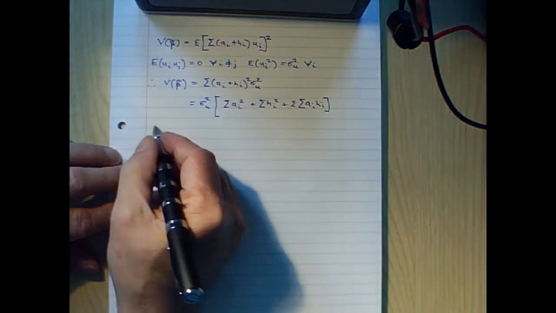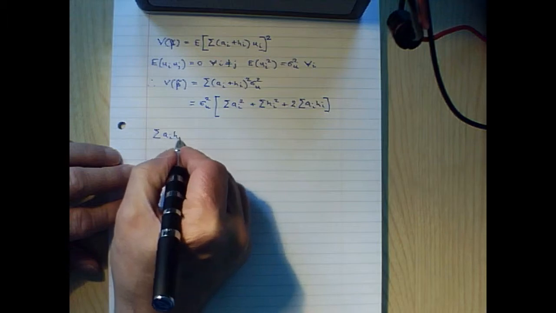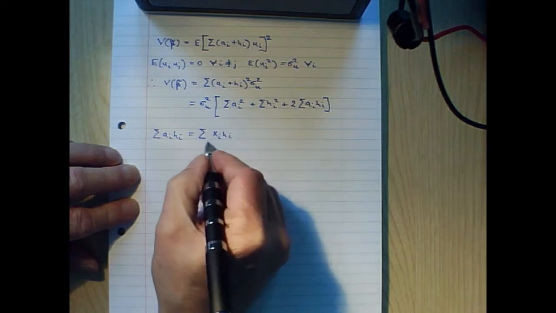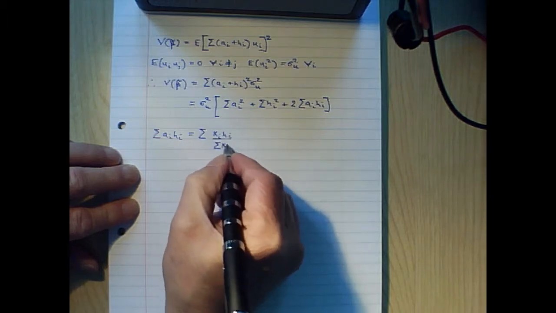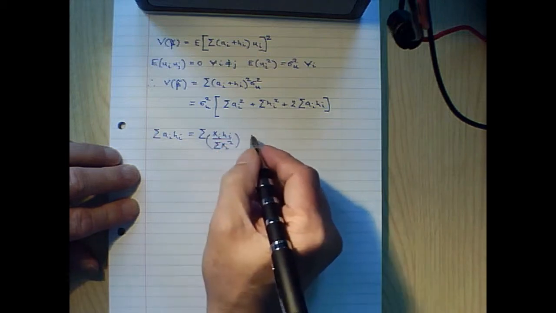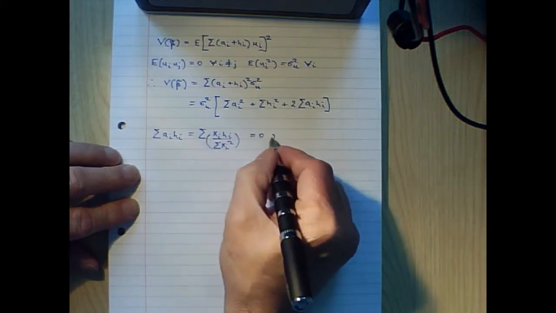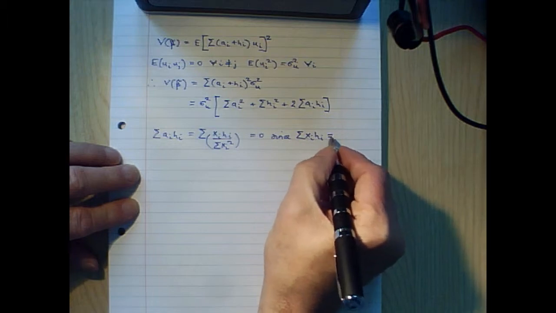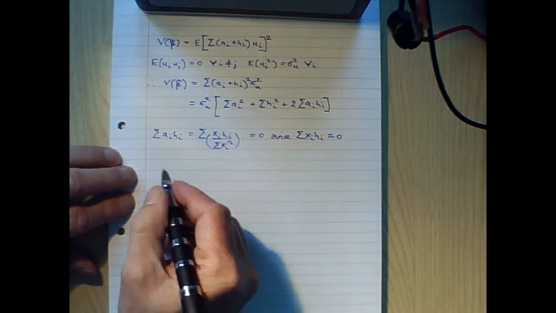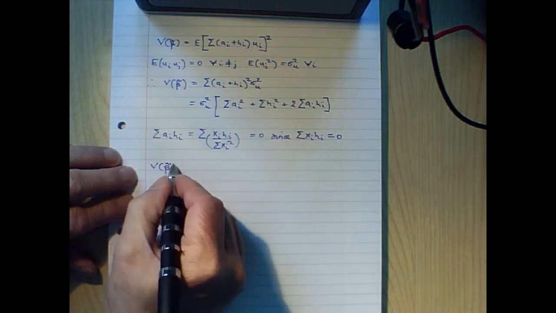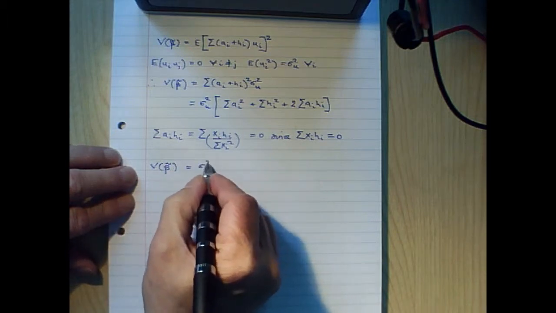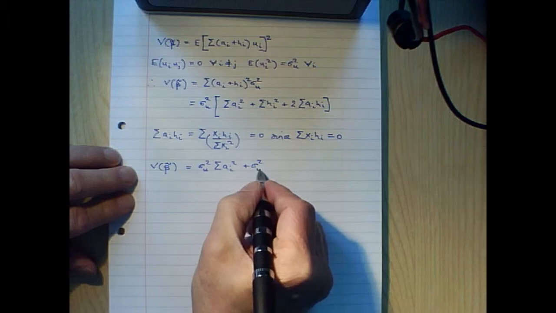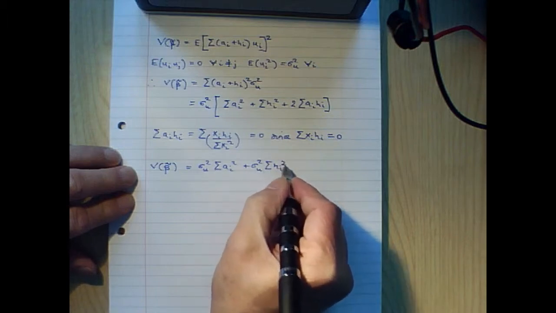Now let's consider this cross product term in more detail. The sum of ai hi can be written as the sum of xi hi divided by the sum of xi squared. But we've already shown that the sum of xi hi is equal to 0, and therefore this expression is also equal to 0. Therefore, we can write the variance of beta tilde as being equal to sigma squared u multiplied by the sum of ai squared plus sigma squared u multiplied by the sum of hi squared.